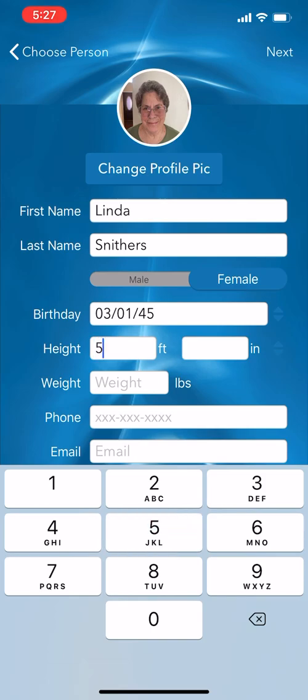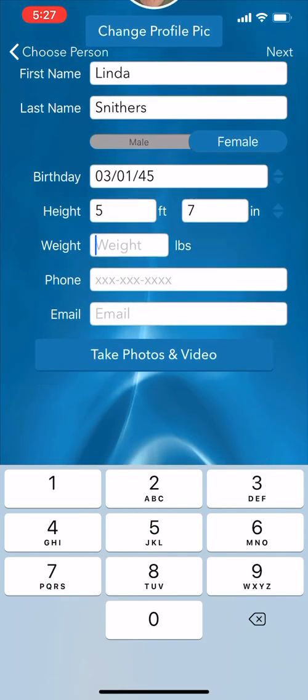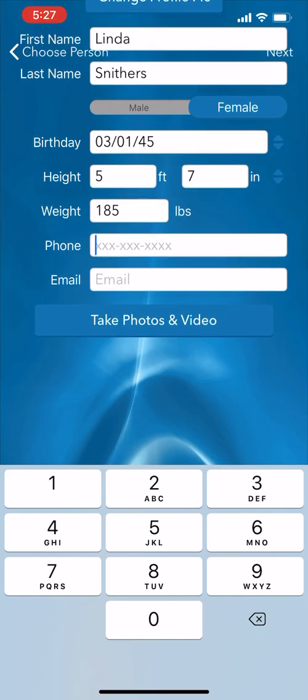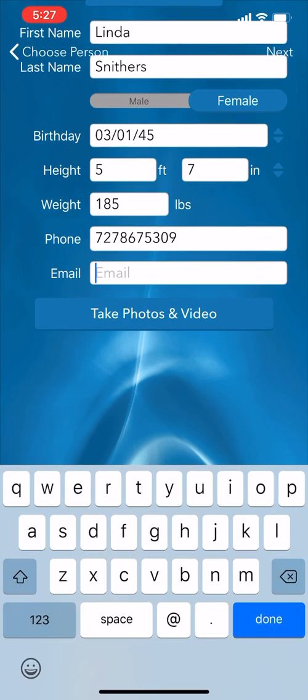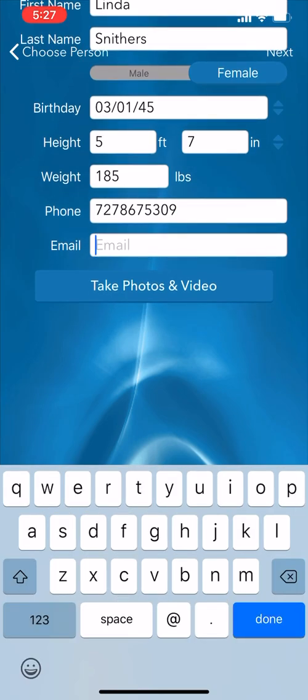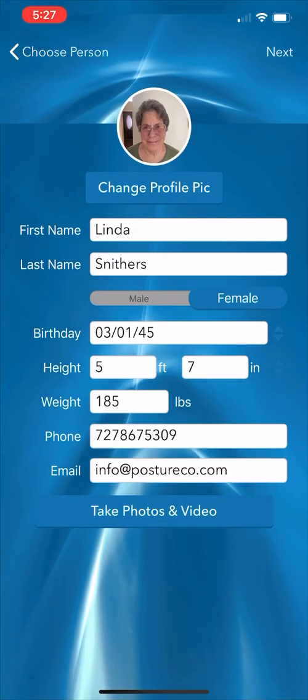So here we're going to put in their height, and then we're going to put in their weight. We want to obtain their phone number, and we're going to put in their email address. For this demonstration, I'm going to put in our actual support email. And then at this point in time, we have their demographic info. Now, the nice thing is this only needs to be done one time. If you go to do a follow-up with the patient or the client, they can just add to their previous exam. So now we're going to take the photos.